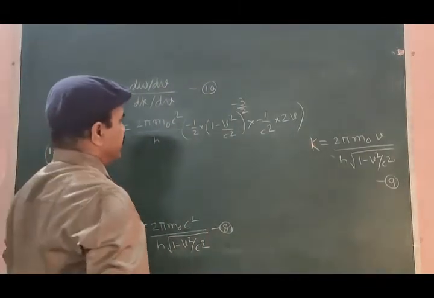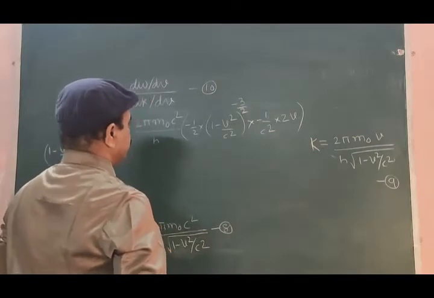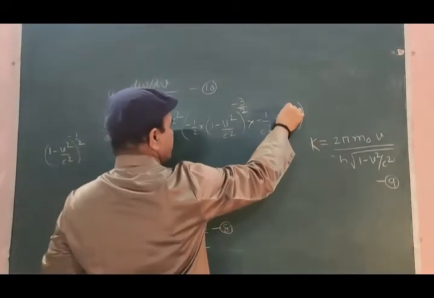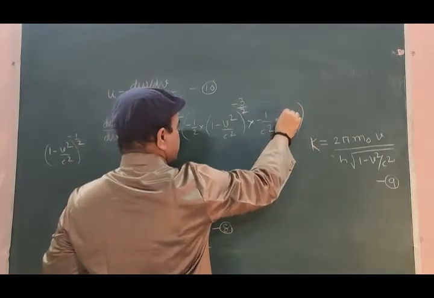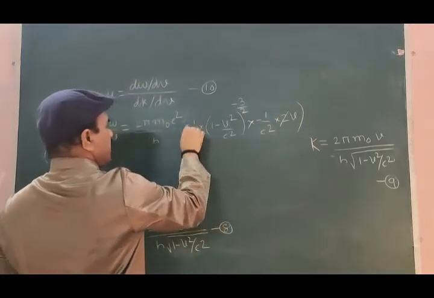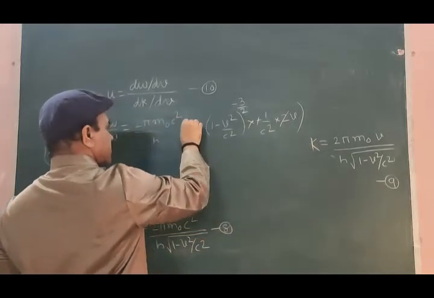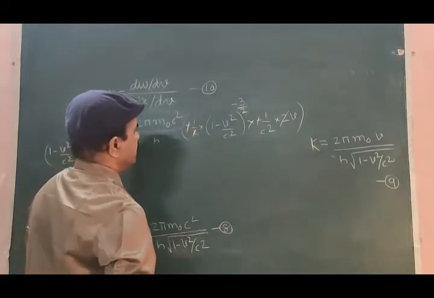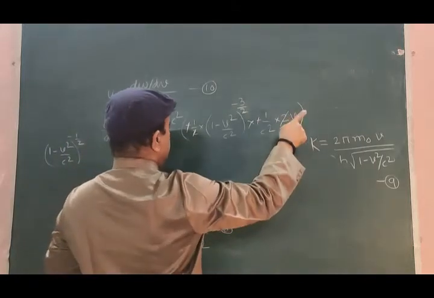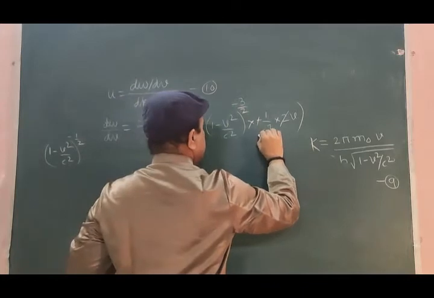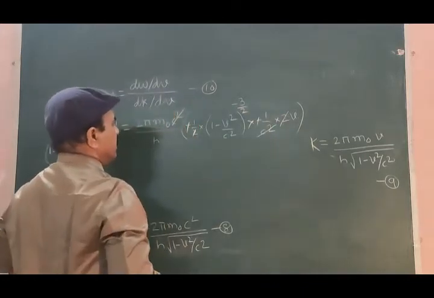Now simplify this. The 2 here cancels with this 2. This minus cancels with this minus. There is no plus sign. So this c square cancels with this c square.